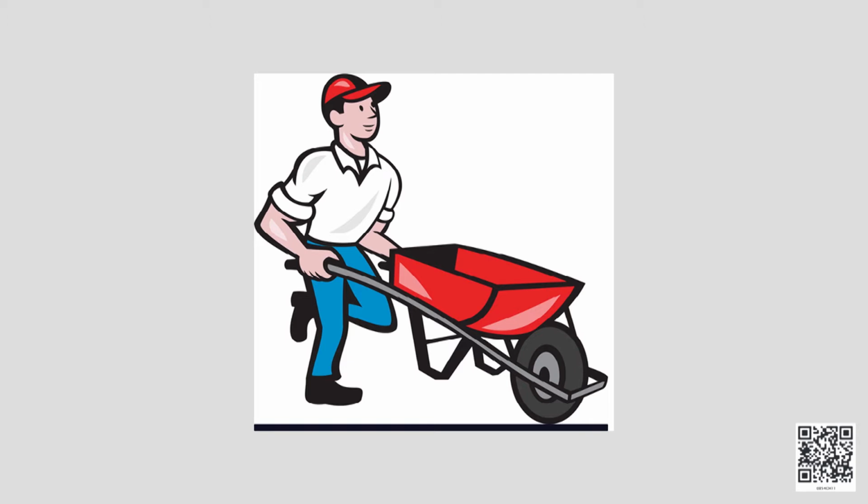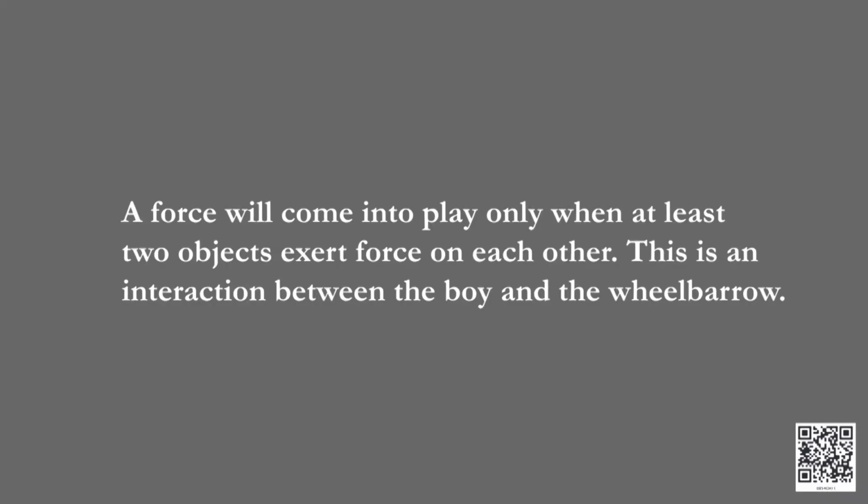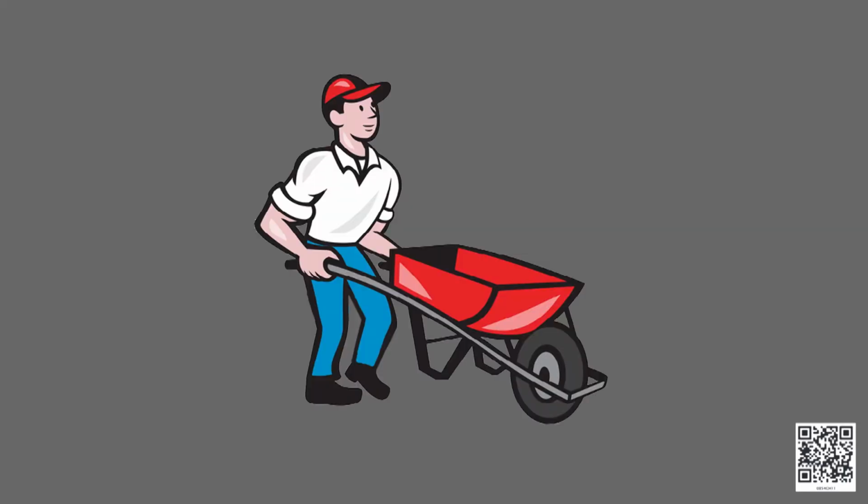Consider this situation, when a boy is pushing a wheelbarrow. The boy is exerting a push on the wheelbarrow and the wheelbarrow is opposing the push exerted by the boy. Now, there is an interaction between the two. A force will come into play only when at least two objects exert force on each other. This is an interaction between the boy and the wheelbarrow. If there is no interaction between the two, there will be no force.